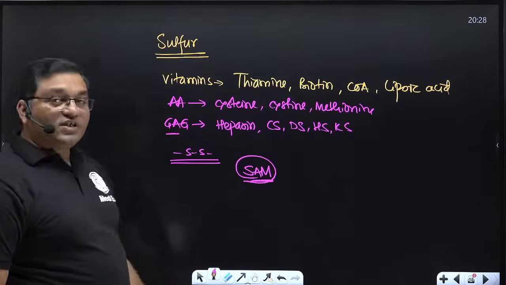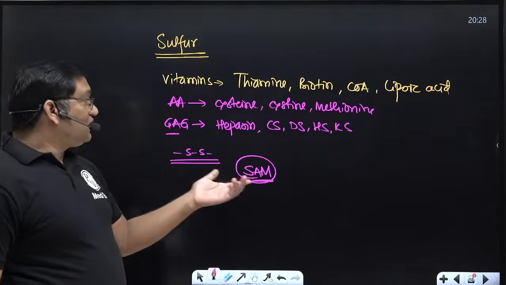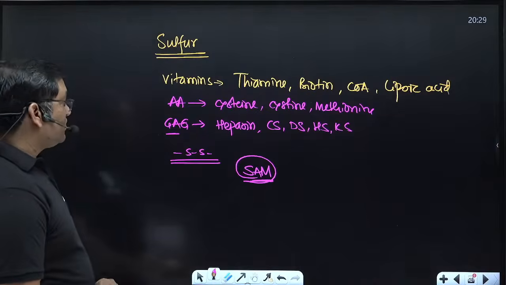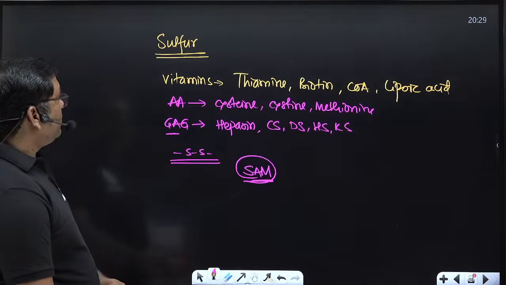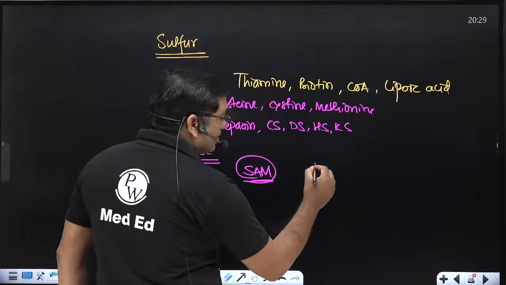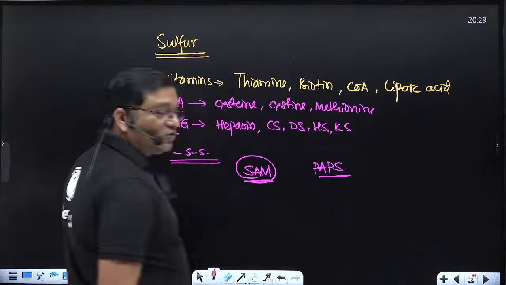SAM is required for the transmethylation reaction, and sulfur containing amino acids are required for the transmethylation reaction. Some other sulfur containing compounds include phosphoadenosine phosphosulfate, which is the active sulfate group donor.